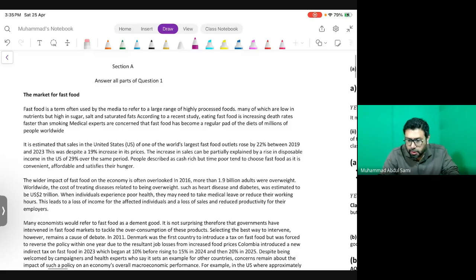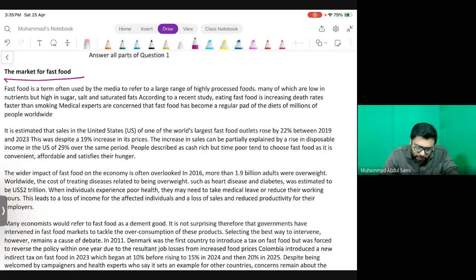In Section A, you have to answer all parts of question number 1, and it is about the market for fast food. I'm not going to read it out, but once you attempt Section A, it is mandatory that all the paragraphs are well read before you attempt the answers.